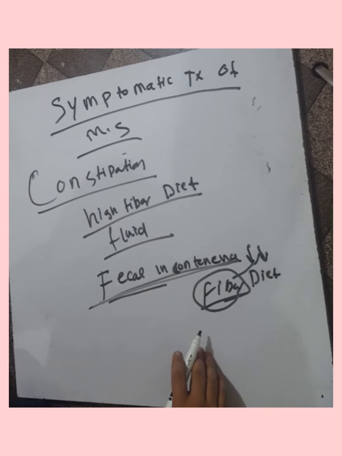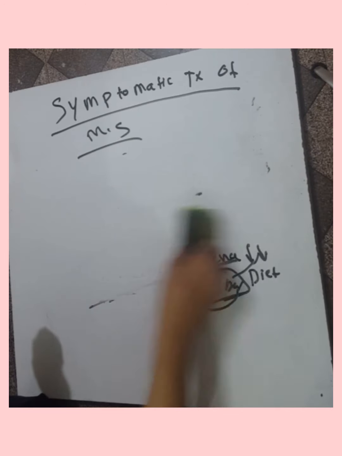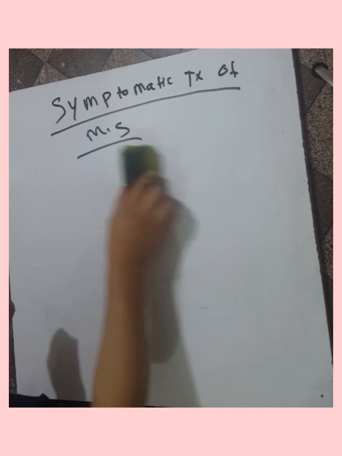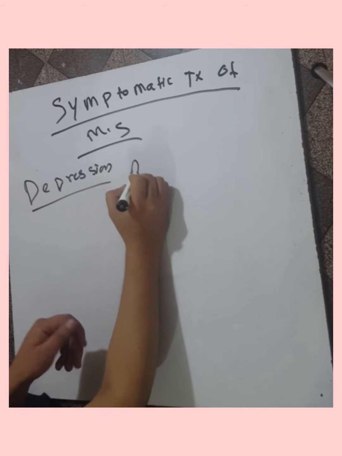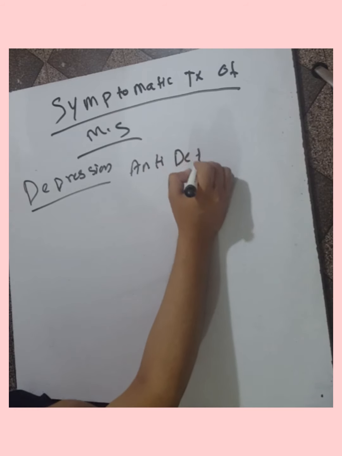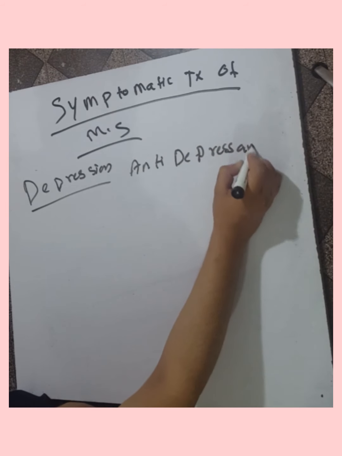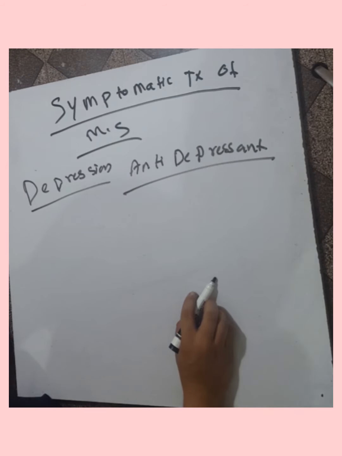How will we treat the depression in cases of multiple sclerosis? Depression occurs in the patient of multiple sclerosis. How will we treat the depression? For treatment of depression, we give the antidepressant to manage the depression of the patient of multiple sclerosis.